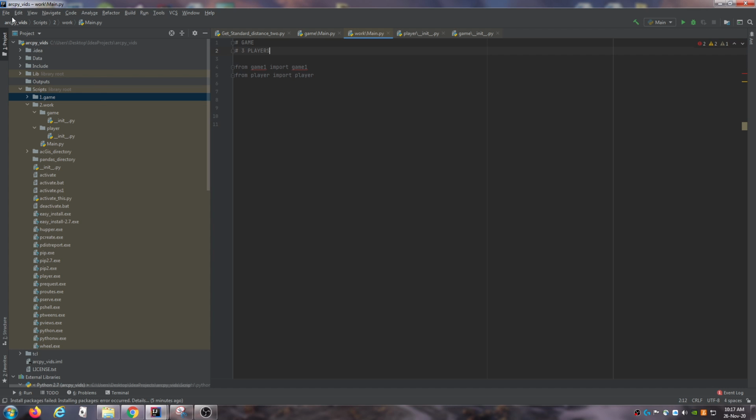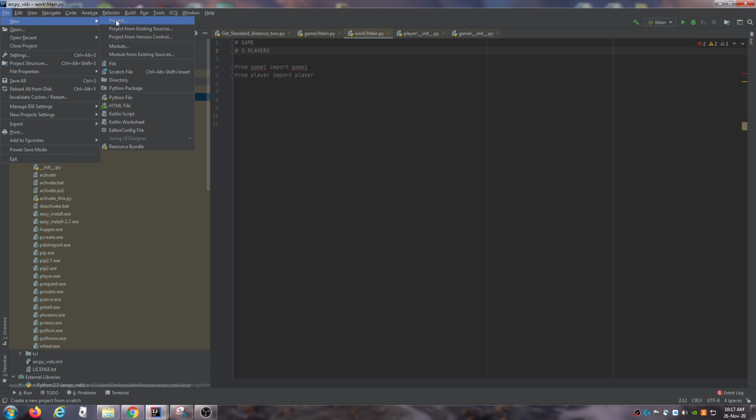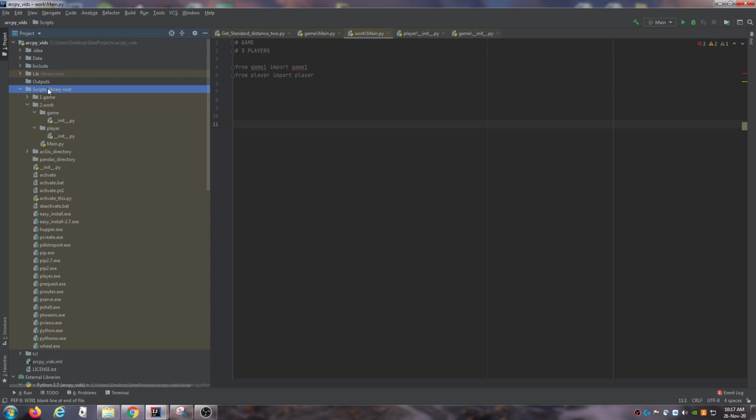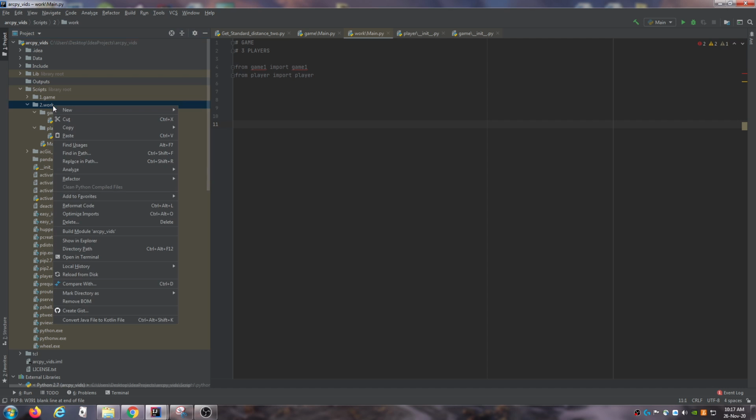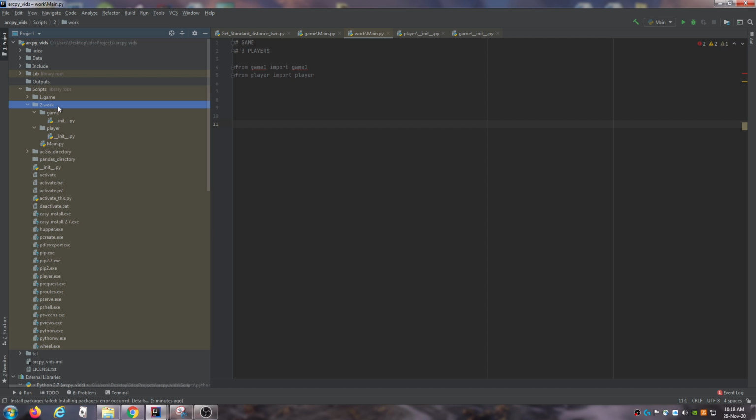So all I have done is I've just done a file, new project, and then in that I just have a folder, say scripts, right? And then all I've done is I've just done new, a directory, to create a new directory, which is this here. And then you can just go to new Python package. When you do this the first time, it will immediately create an initializer and add a dot name for some reason. I don't know why that is.